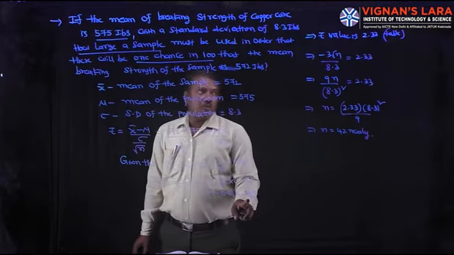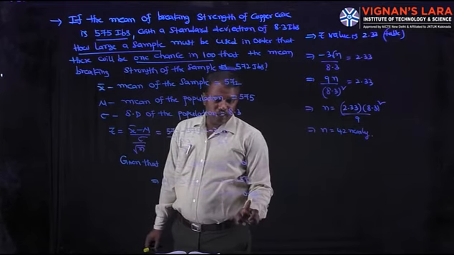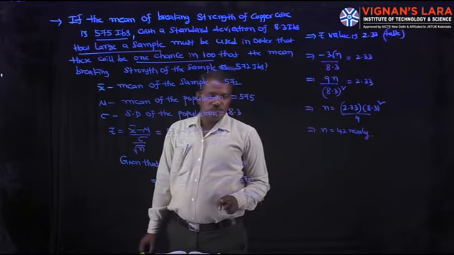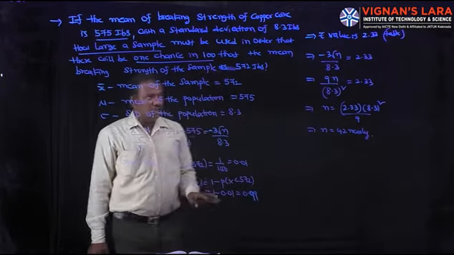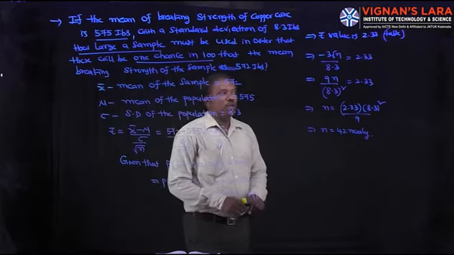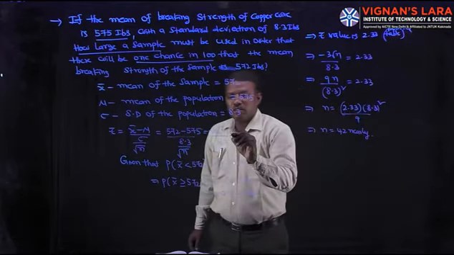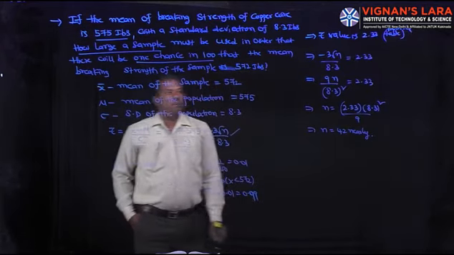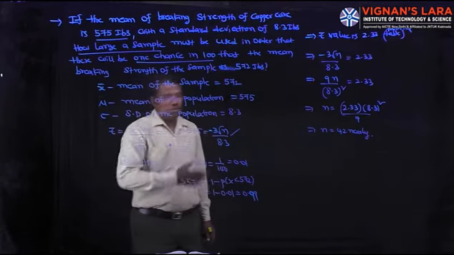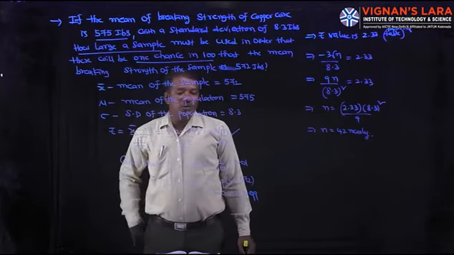The corresponding value of Z for 0.99 is 2.33. So Z value is 2.33 from the table. Here Z is minus 3 root n by 8.3, which is 2.33. Squaring on both sides for elimination of the radical root, that is 9n by 8.3 whole square equal 2.33 squared. Then n is 42 approximately.